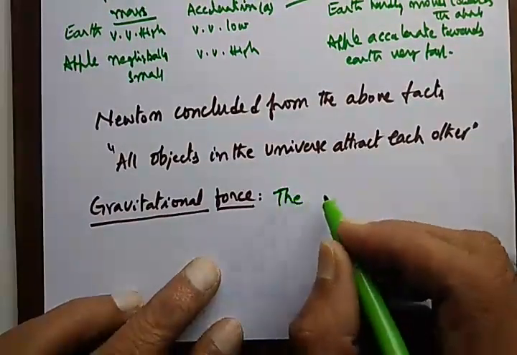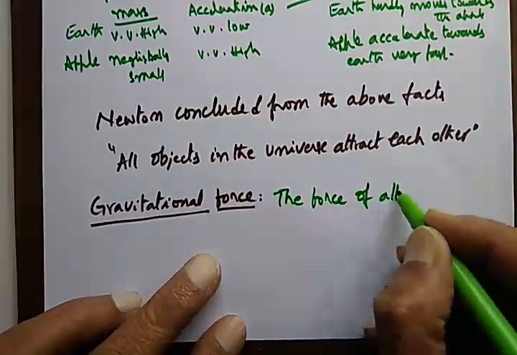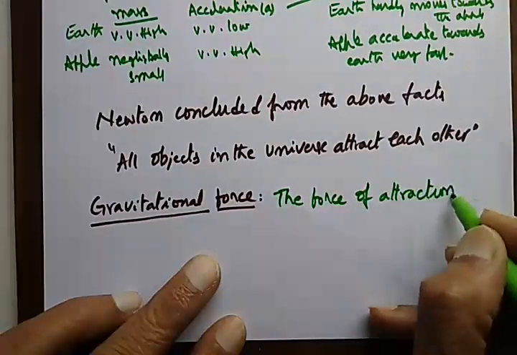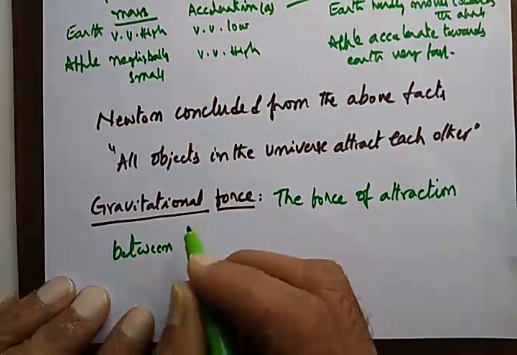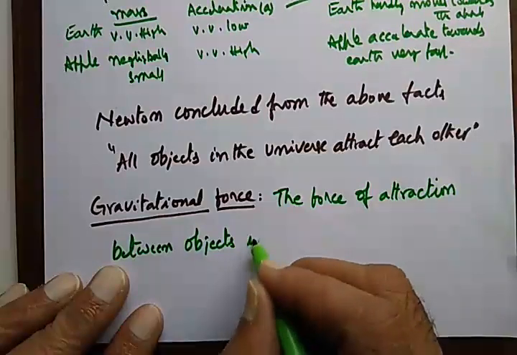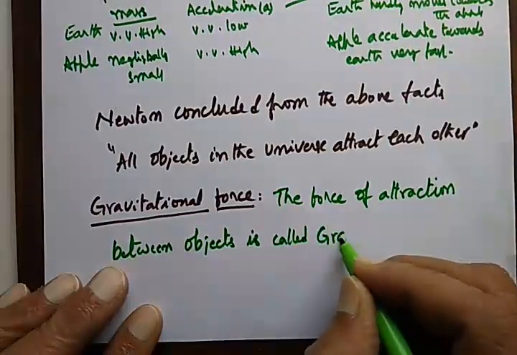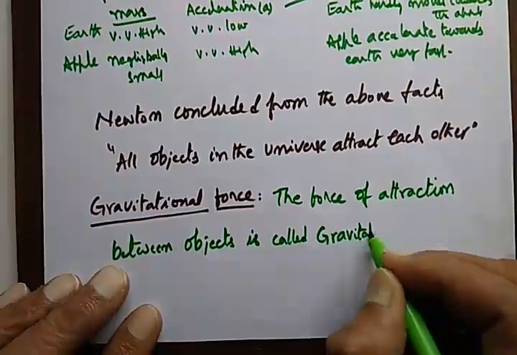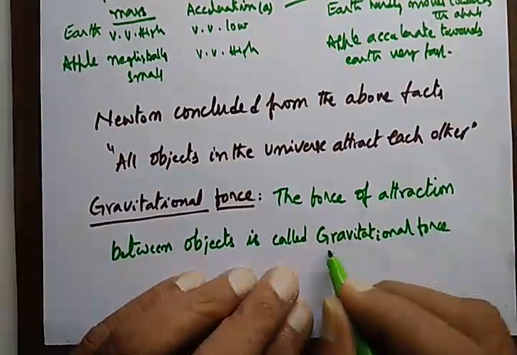The force of attraction between objects is called gravitational force.